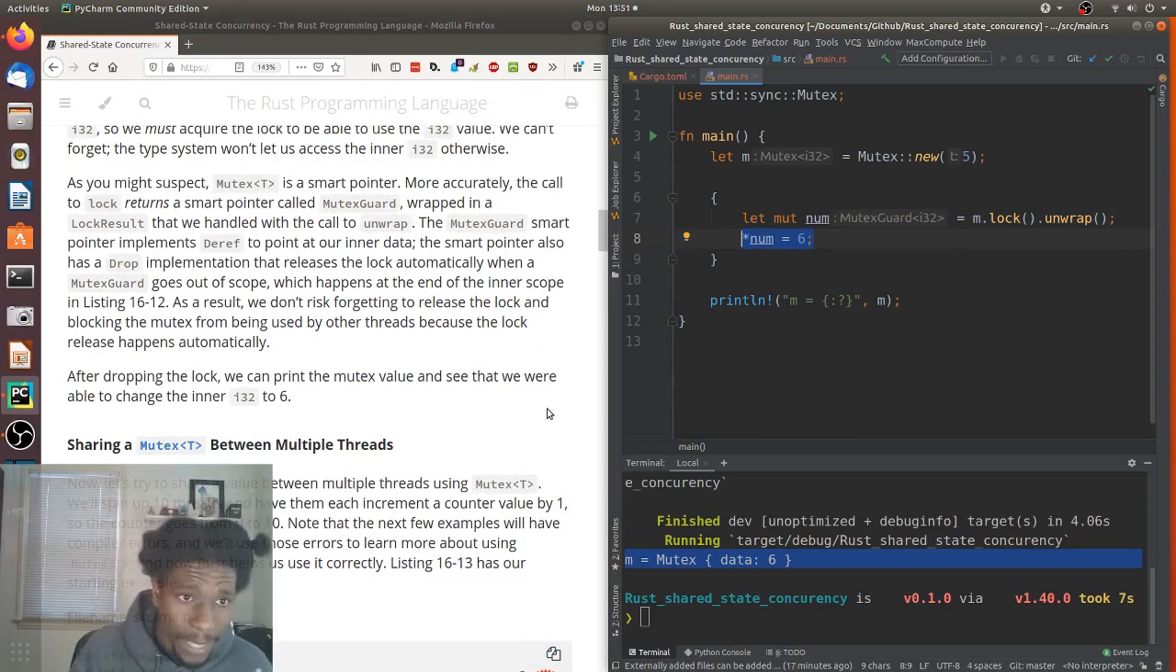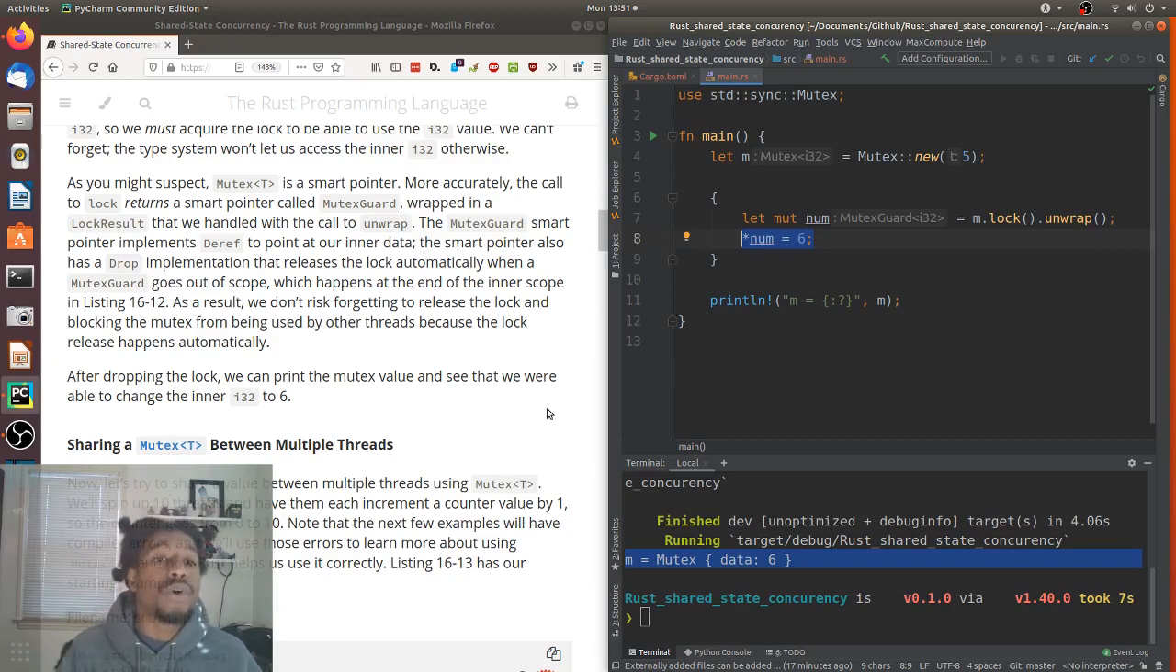As you might suspect, Mutex is a smart pointer. More accurately, the call to lock returned a smart pointer called MutexGuard, wrapped in a LockResult that we handled with the call to unwrap. The MutexGuard smart pointer implements Deref to point at our inner data. The smart pointer also has a Drop implementation that releases the lock automatically when a MutexGuard goes out of scope, which happens at the end of the inner scope in listing 16-12.